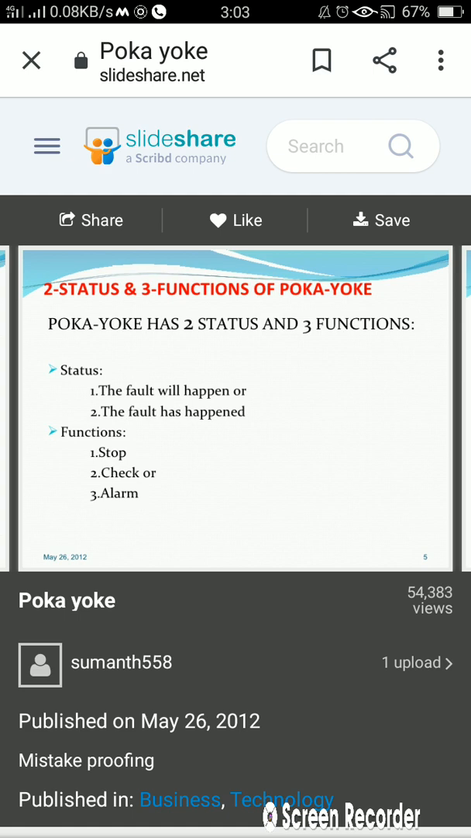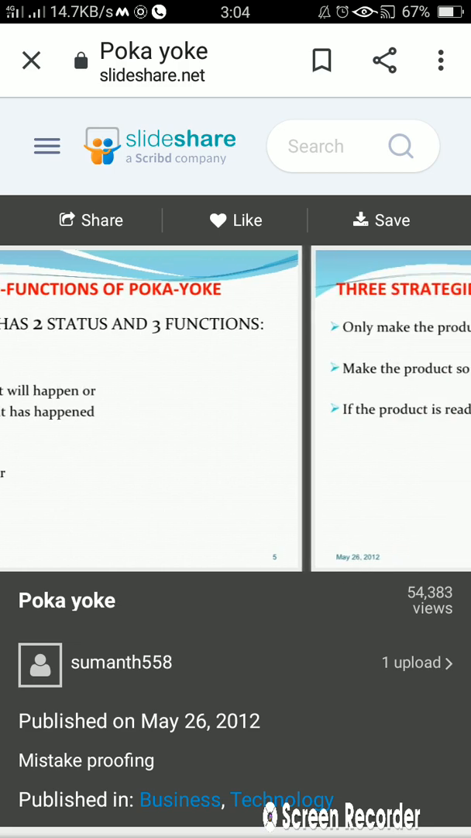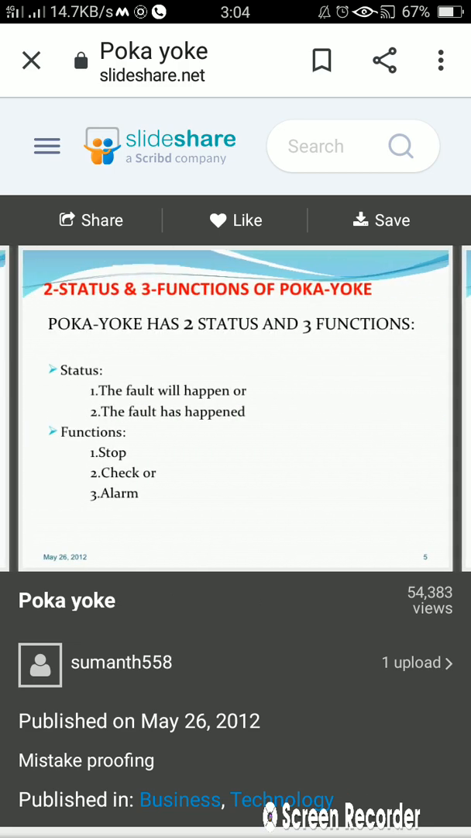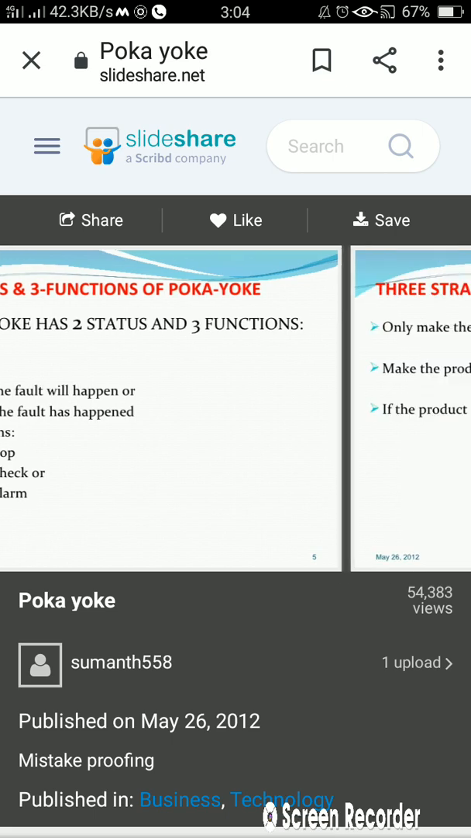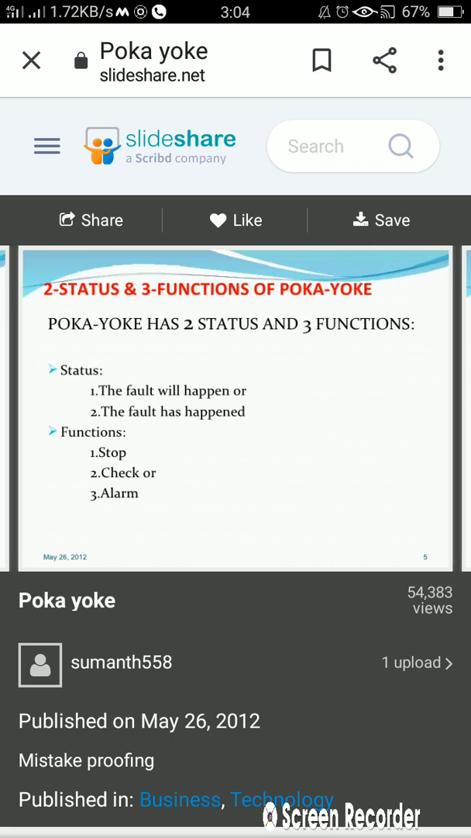Okay, or check, it means we will continuously check whether there will be any fault or there will be any error. Or alarm, means we are going to alarm, or we are going to tell others about the mistakes that will happen. These are the 2 status and 3 functions of poka yoke.